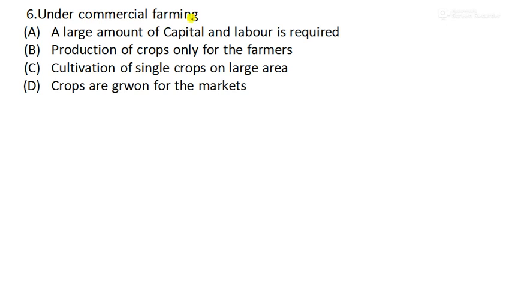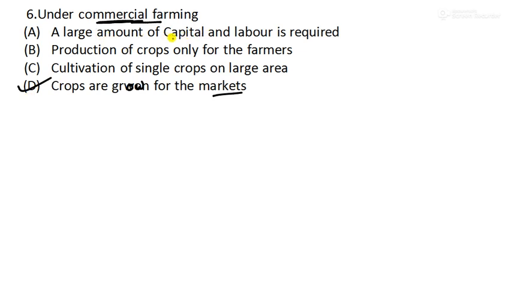Under commercial farming, which is the right option? A large amount of capital and labor is required. Production of crops only for the farmers. Cultivation of single crops on a large area. Crops are grown for the market. So under commercial farming, the name itself indicates commercial, mainly for the market purpose. So option D is the right answer.